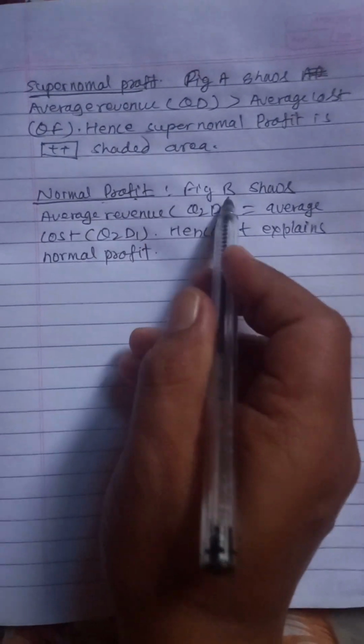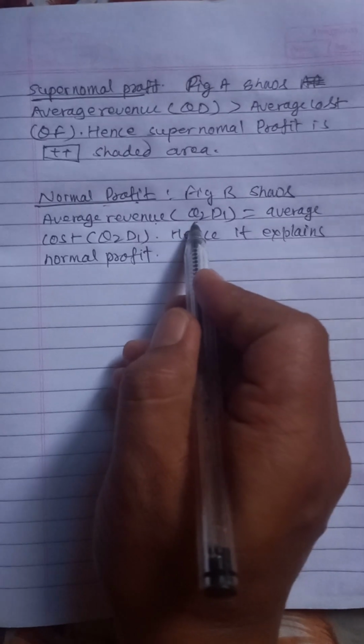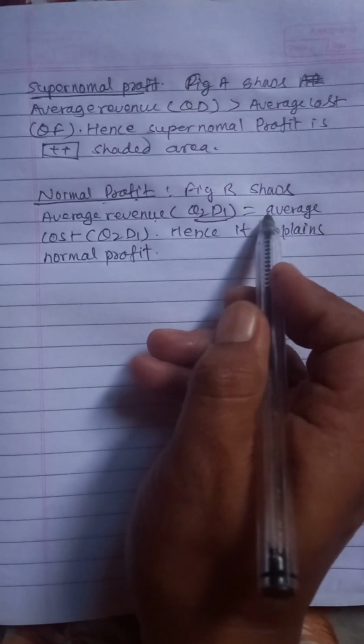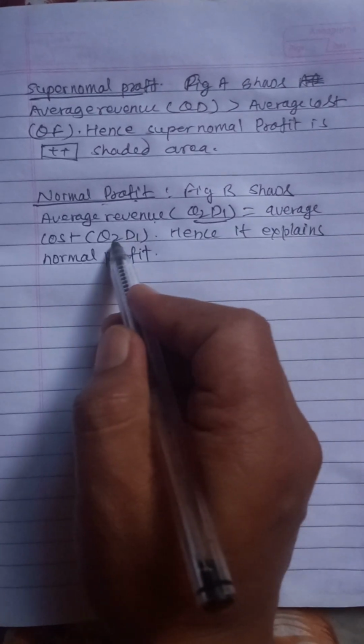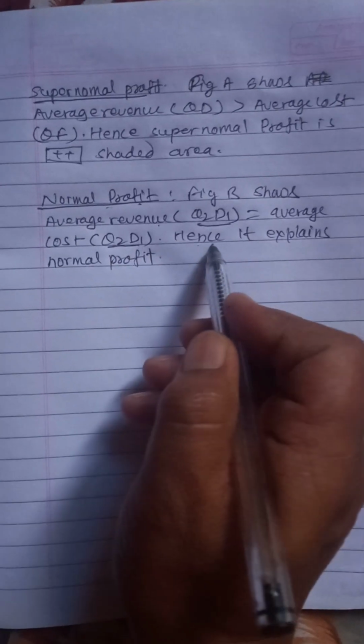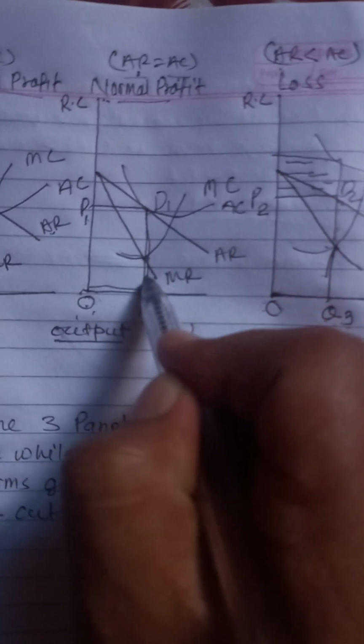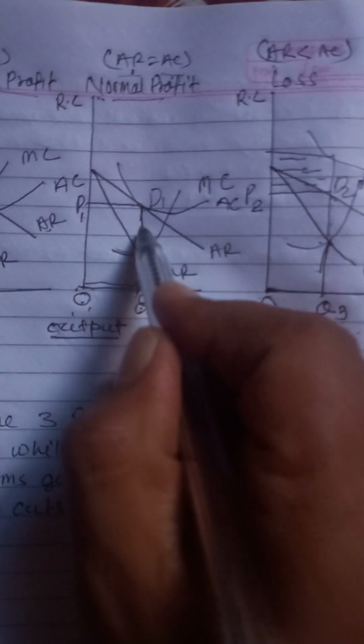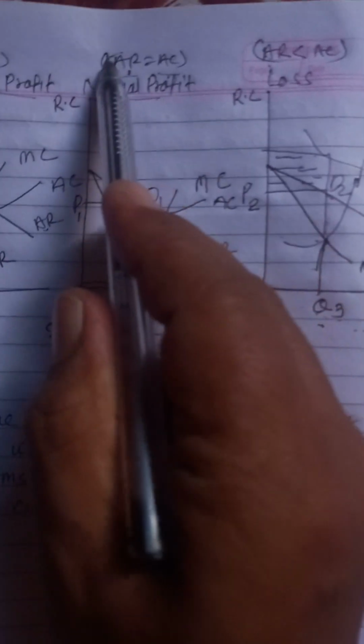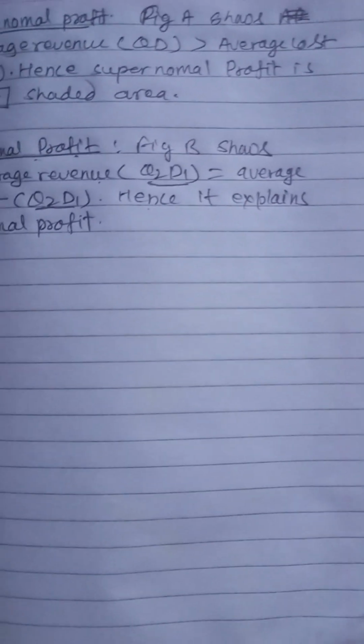Figure B shows average revenue Q2 D1 equal to average cost Q2 D1. Hence, it explains normal profit. You can see in the figure, average cost is this and average revenue is also this. AR and AC are equal, so normal profit. In that way we have explained.